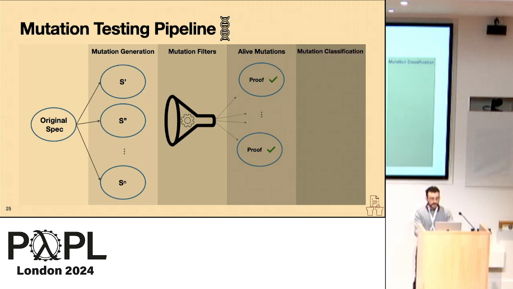We further classify the set of alive mutations into a DAG based on relative logical strength, presenting the tester with only the root of each component of the DAG, which serves as the strongest hint to then minimize what is actually expected for them to investigate further, hopefully by writing STPs.